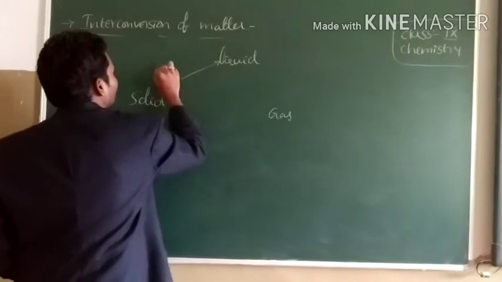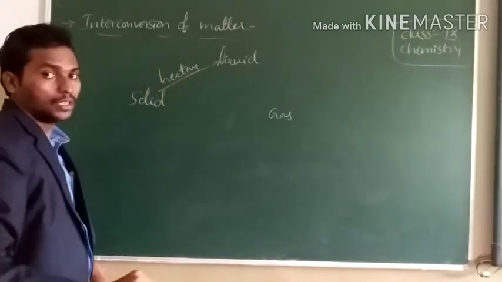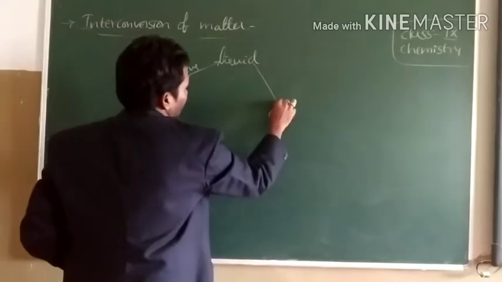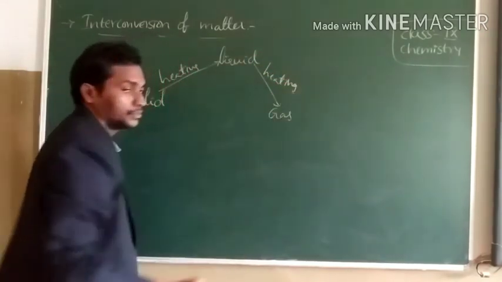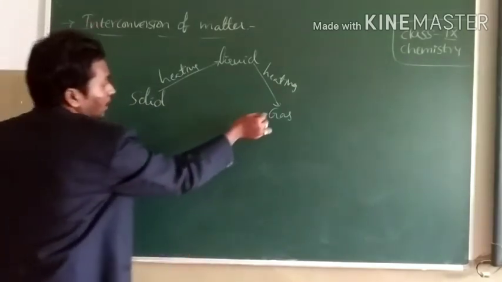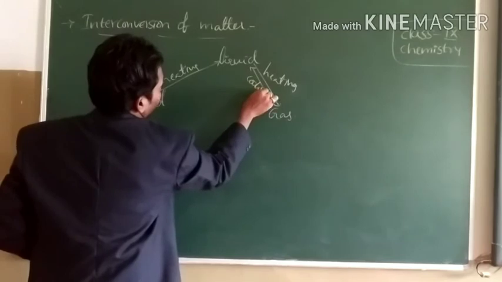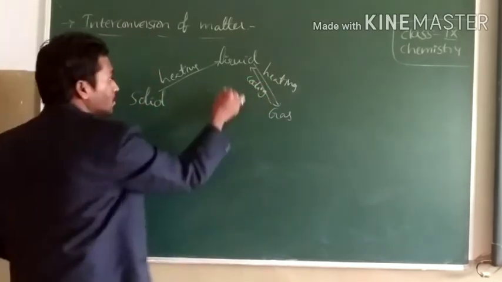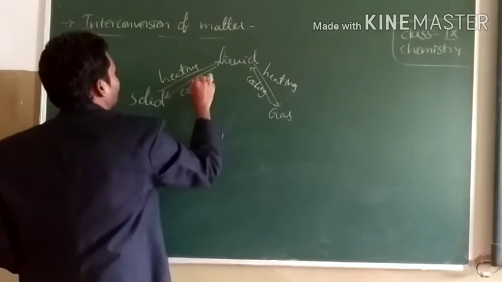Solids on heating change to liquids. Liquids on heating change to gaseous state. Gases on cooling change to liquids. Liquids on cooling change to solid state.